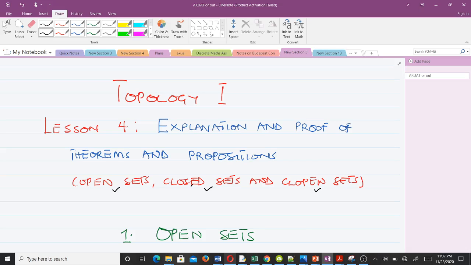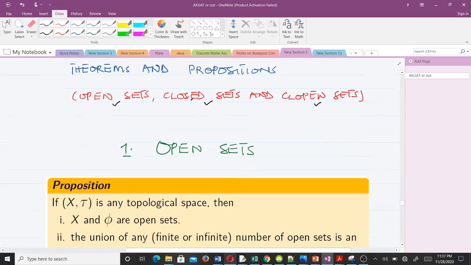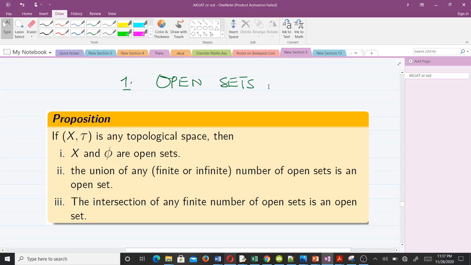So let's start with the first concept, that's open sets. On open sets we had these three propositions. It says that if we have any topological space, then the full set X and the empty set phi are open sets.